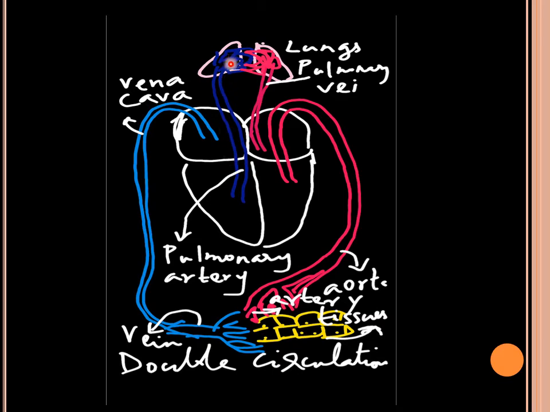So there are two types of circulation here. On the left side of the heart, we can see oxygenated blood circulates from the heart to the tissues. And on the right side, we can see the deoxygenated blood goes from the heart to the lungs. So there is a circulation going towards the tissues and another circulation going towards the lungs. That is why this type of circulation is called double circulation and is different from the single circulation found in fishes.